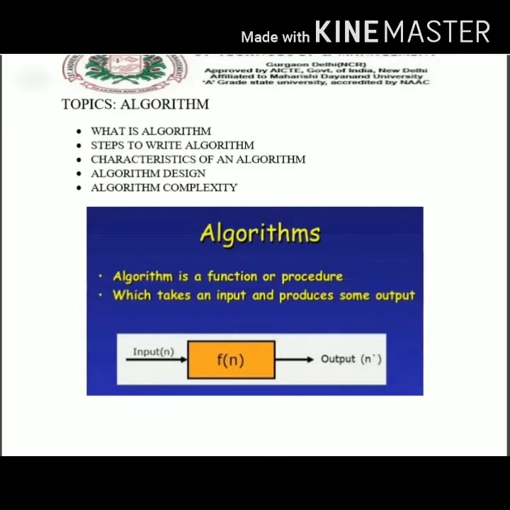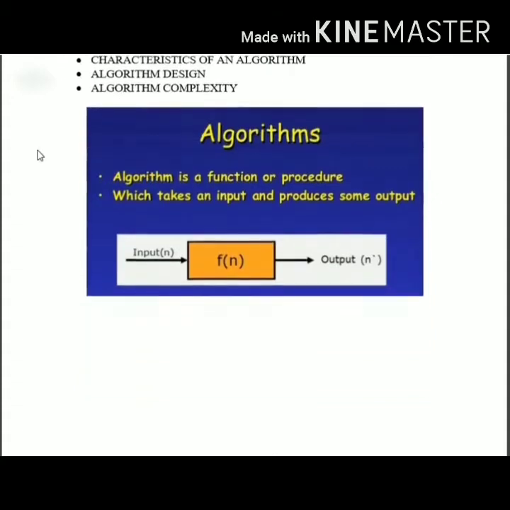The word algorithm means a process or a set of rules to be followed in the calculation or in the field of problem solving operations. That is a step-by-step instruction given by a user to a computational system in order to get a desirable result. Let's say in this figure we are providing an input as x of n, and the functions that will be developed by the algorithm give a desirable output.